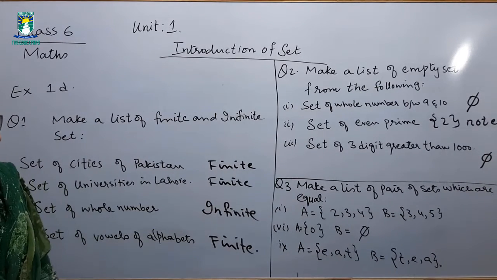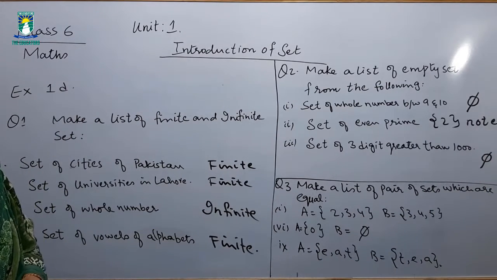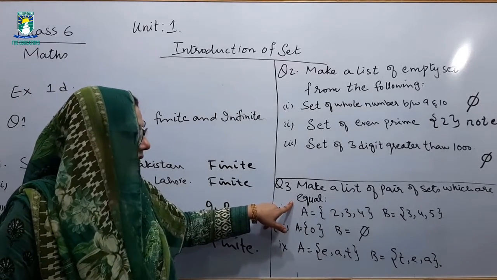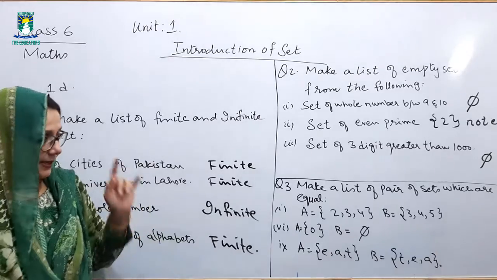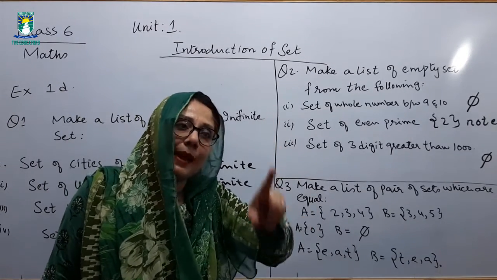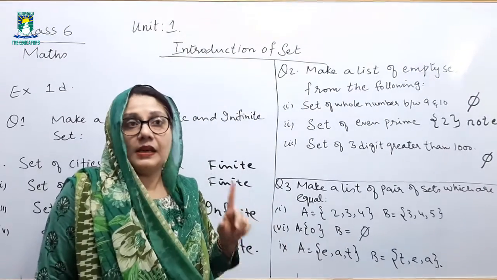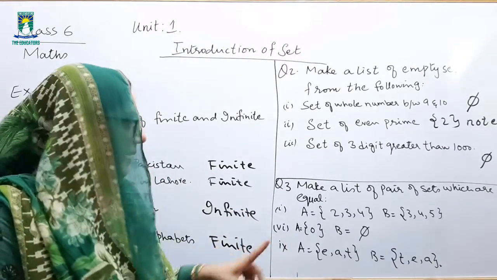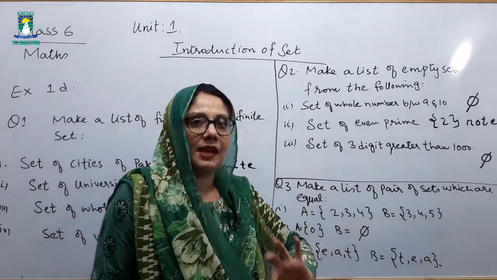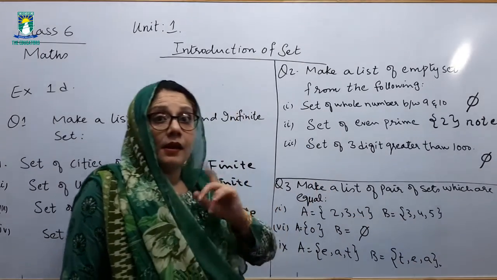Question number 3. Make a list of pairs of sets which are equal. Equal sets are sets which, when we compare two sets, have the same number of elements as well as the same members. Same elements as well as same members. Two sets whose members as well as number of elements are the same are called equal sets.